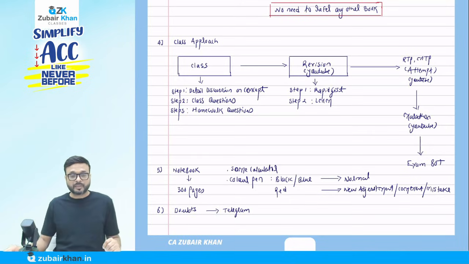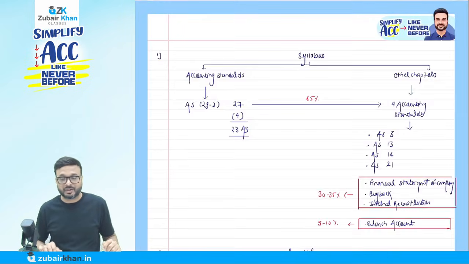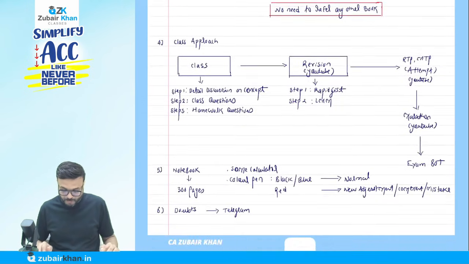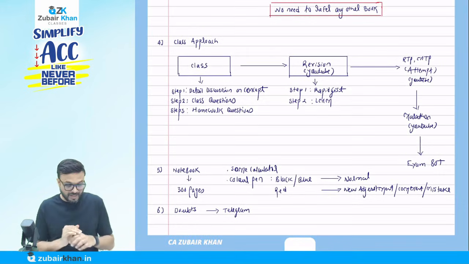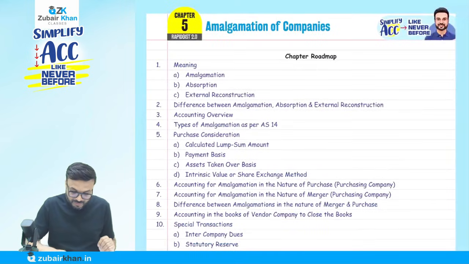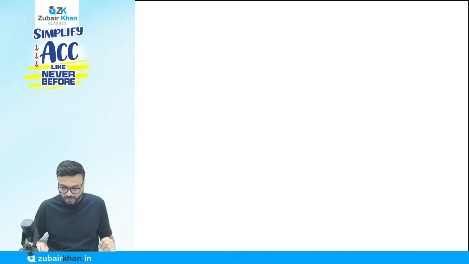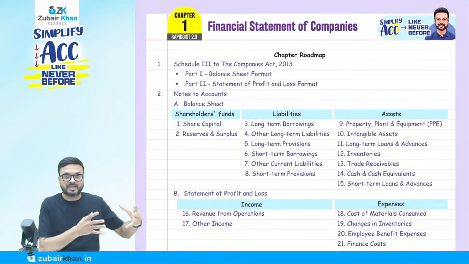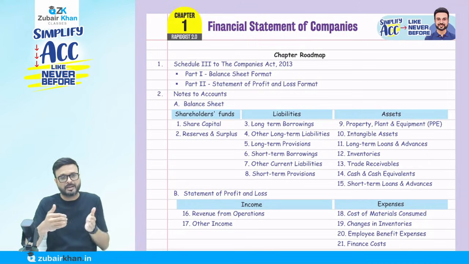Now I have discussed with you the syllabus, paper pattern, study material, class approach, notebook, doubts and all that. Now I will start with chapter number 1. What is the name of chapter number 1? First I'm going to say accounting, so I will take that later. First I will start with the other chapters, like the financial statements of a company, buyback and all that.